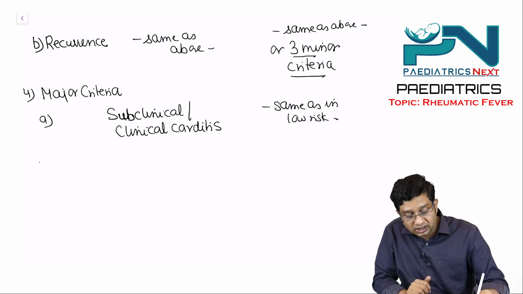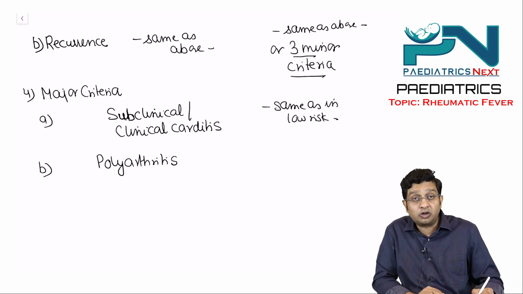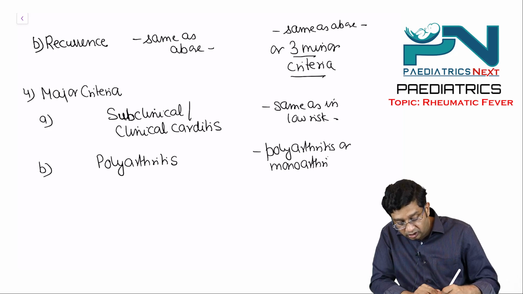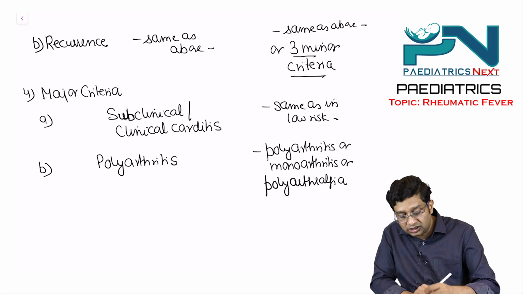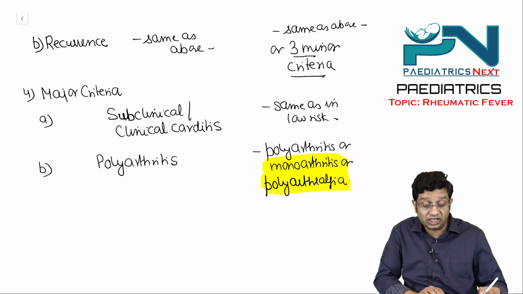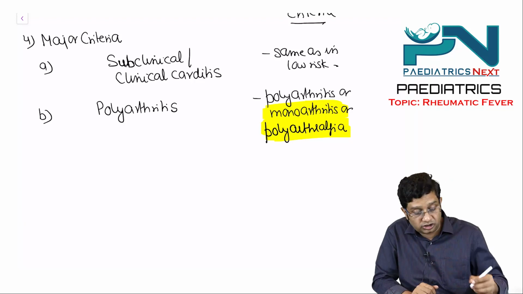Second criterion here is polyarthritis. But in the moderate to high risk, it is polyarthritis or monoarthritis or polyarthralgia. Right? So this is something extra which you need to remember here. Monoarthritis or polyarthralgia are the major criteria in moderate to high risk population.